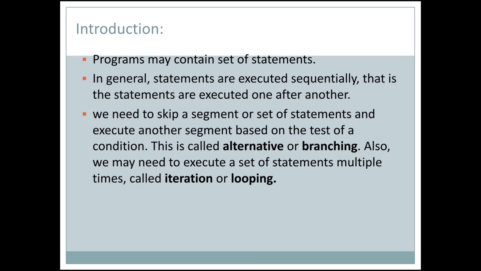For example, if you consider one company opening another branch of the same company in another location, the second company is called the branch of the head office. This is the branching statement.